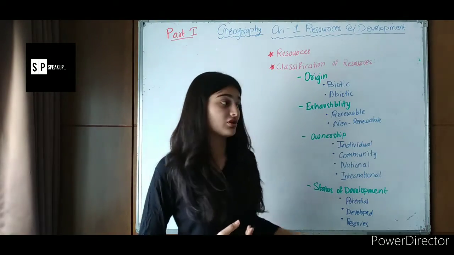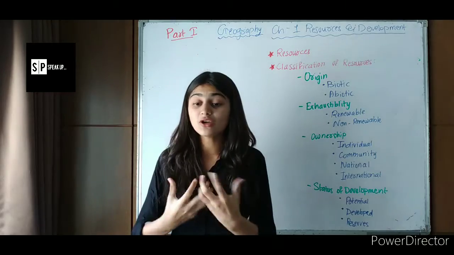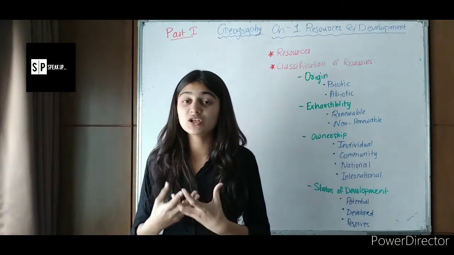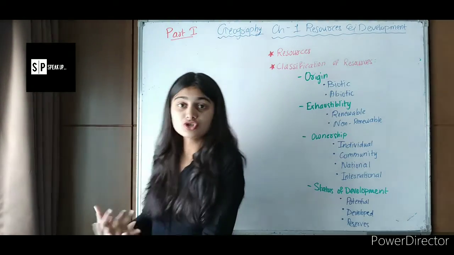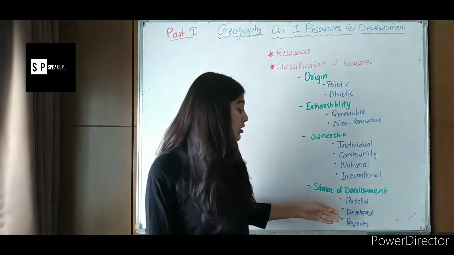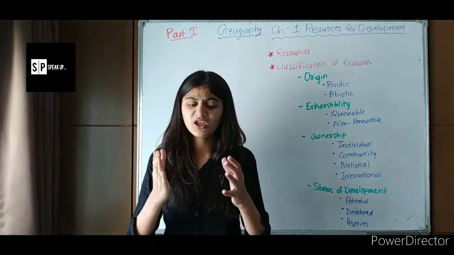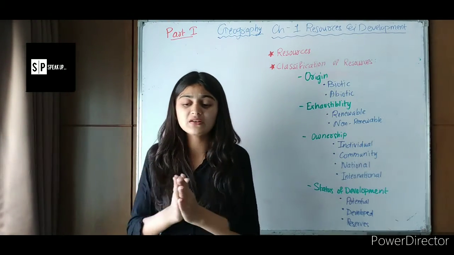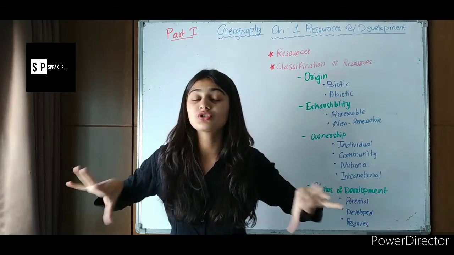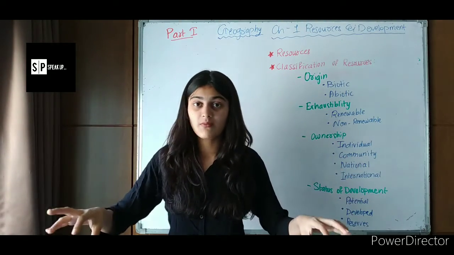Then comes developed resource. Water means H2O. Water is very essential and we are using it, but we are not using it that efficiently. If H2 and O are divided, we can use those two things differently, and it would make a huge difference in our environment.